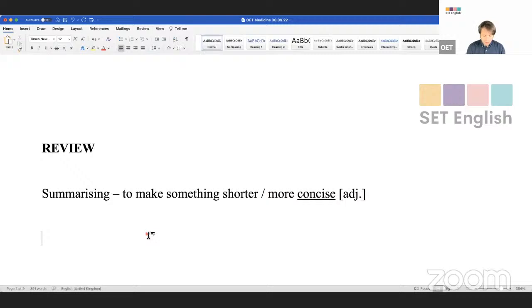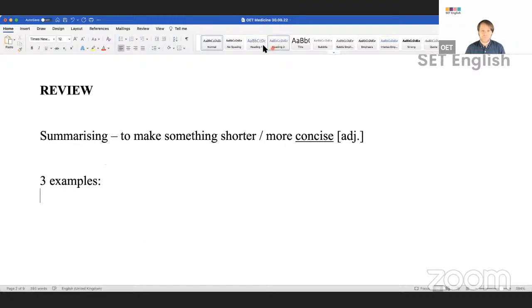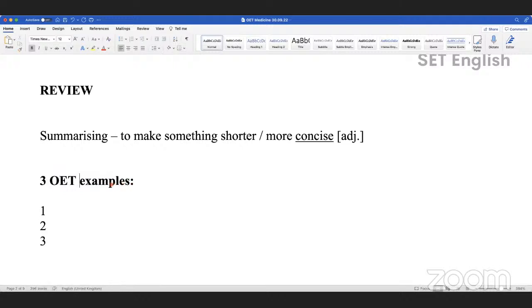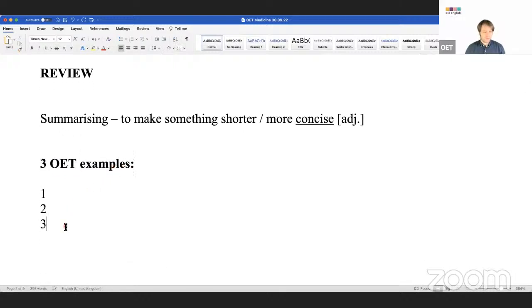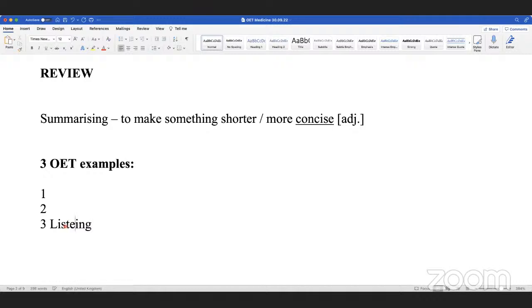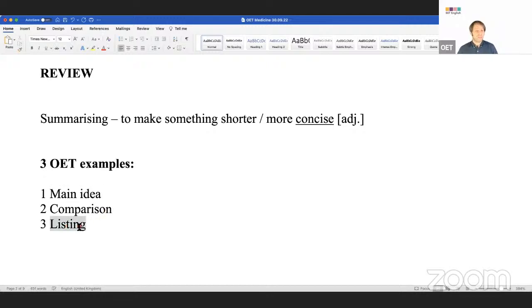So we talked yesterday about making things smaller, how to reduce case notes down. I gave you 3 useful examples of summarizing. Do you remember that I said in OET there are probably 3 very good ways to summarize? Listing, comparison, and main idea. Today we are studying listing, so don't worry about that one.